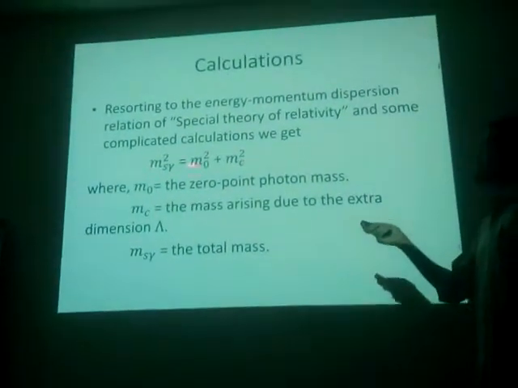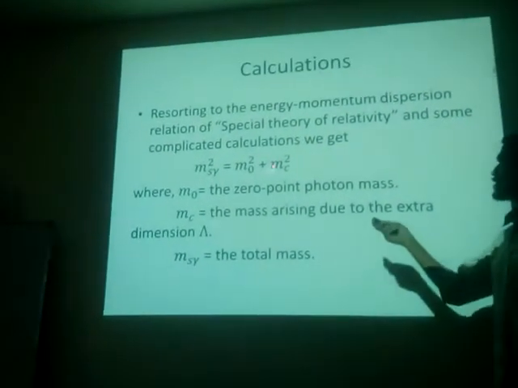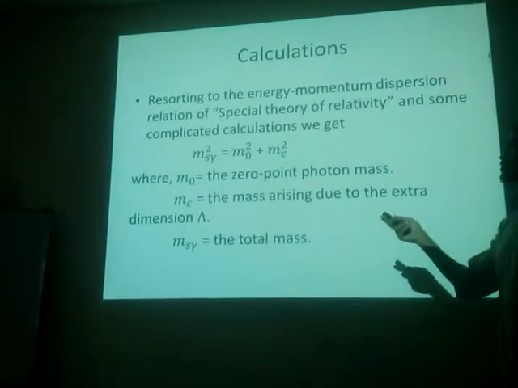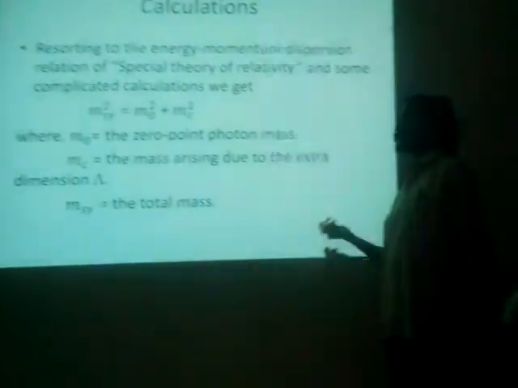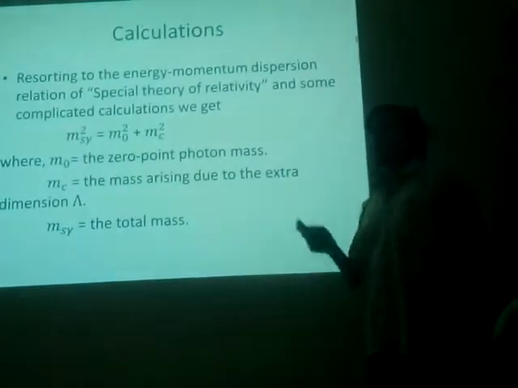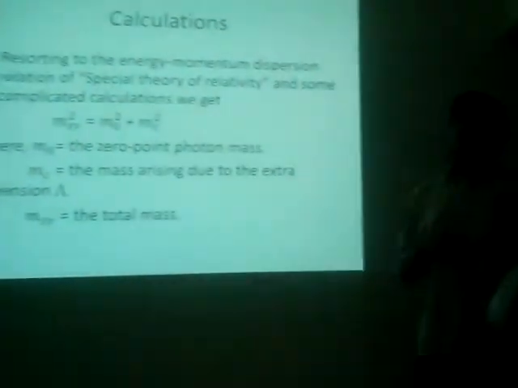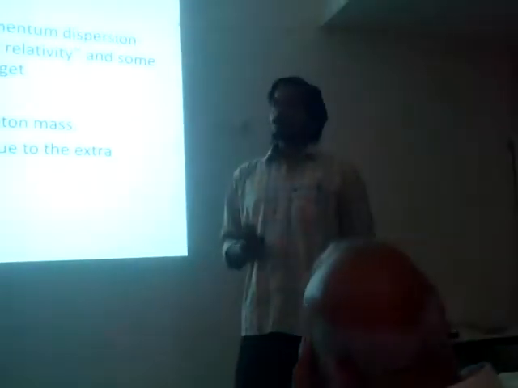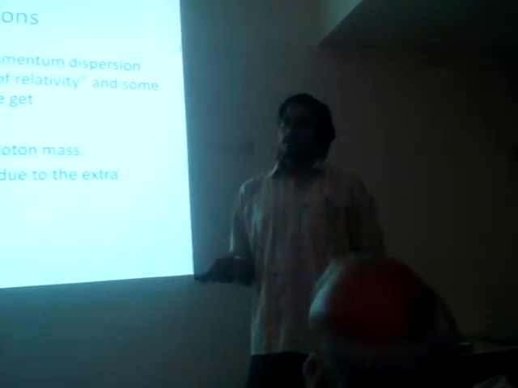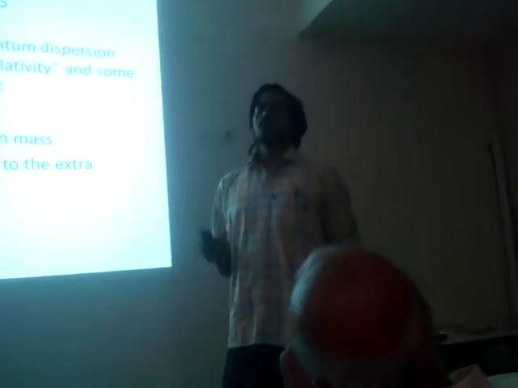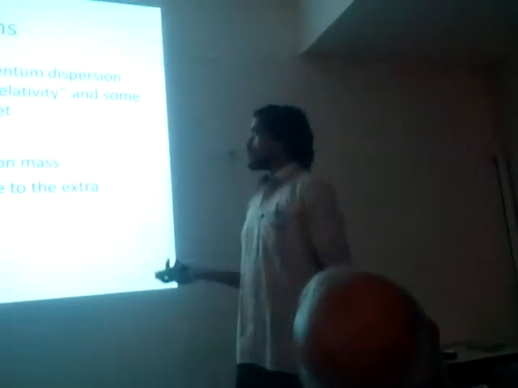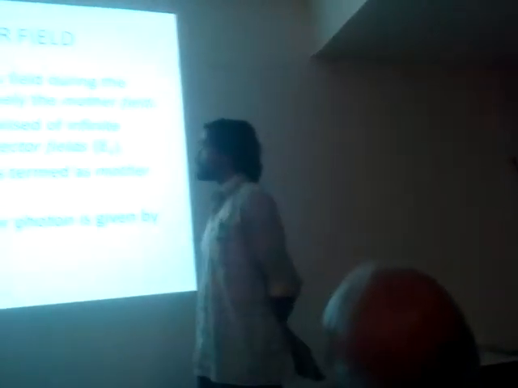From this relation, we can get an interesting result, that m0 is the normal mass, and we can see that m0 squared equals m_γ squared minus mc squared. I mean, this is the square root, and we find that m0 equals plus or minus the root, which suggests that the photon mass can be negative also. This is actually a hypothesis, but we'll see that this negative mass is the actual reason why the photon mass appears to be 0, because it cancels out. We'll see later. Next slide.